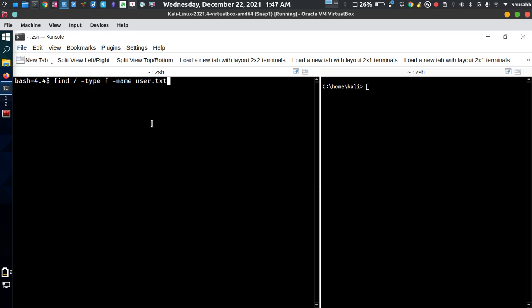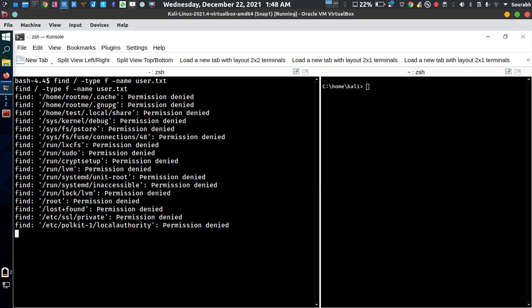So if any user.txt exists on the entire web server, it's going to be shown to me in a very easy manner. So it's going to search the entire machine.